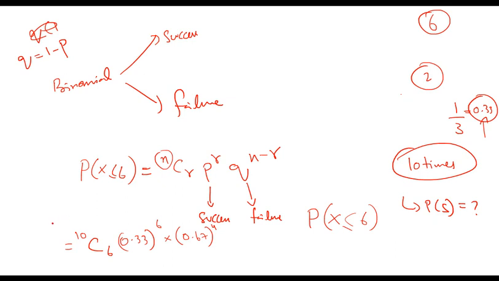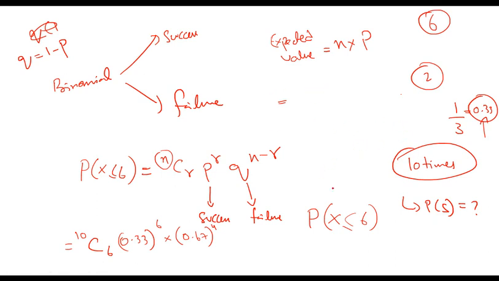Now if I ask you what is the expected value of success, then the expected value is simply n into p. That is, this experiment is being repeated.